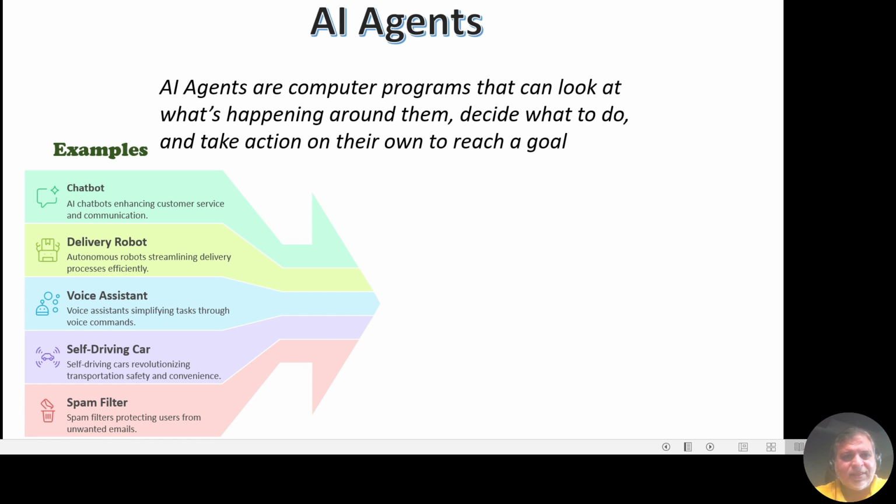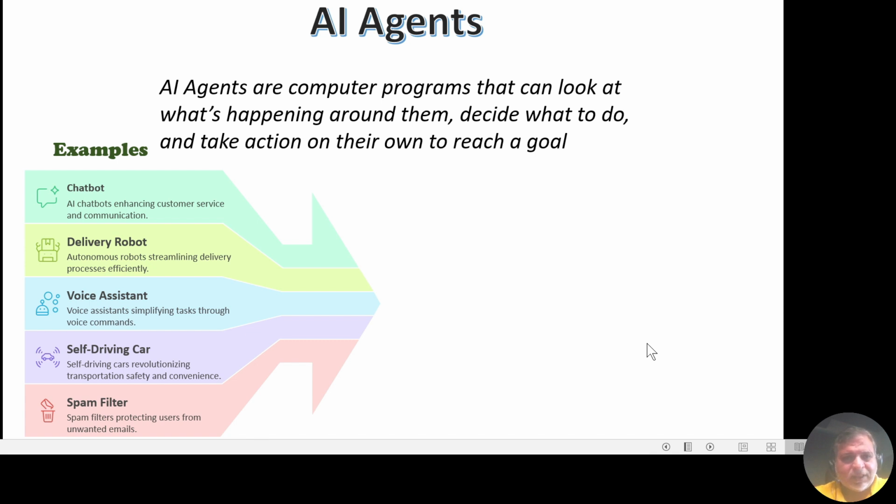Let's look at some examples. Chatbots. So AI chatbots have become a powerful tool for businesses to significantly improve their customer service and enhance the overall customer experience. Delivery robots. So these are the autonomous robots streamlining the delivery process efficiently, which is a great summary of what these machines are and what they can do. It highlights their core function and the benefits they offer.